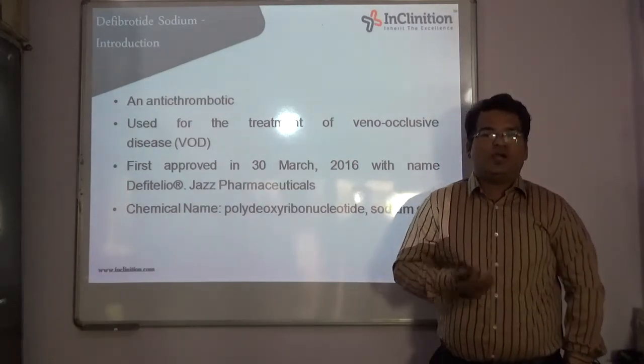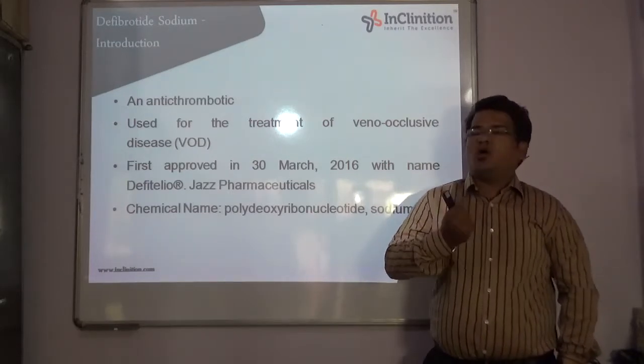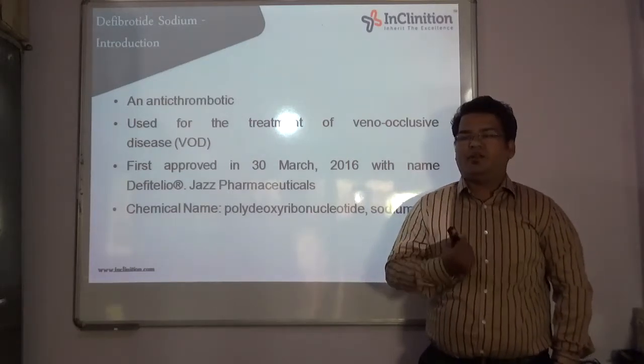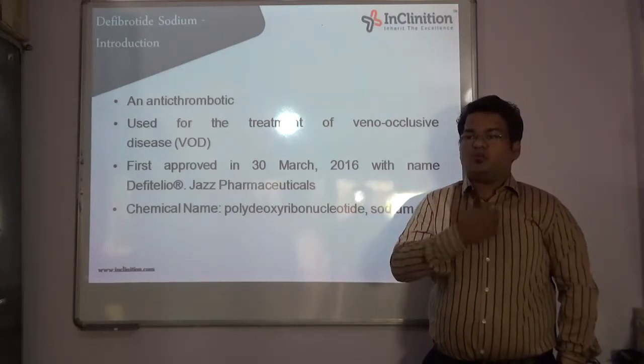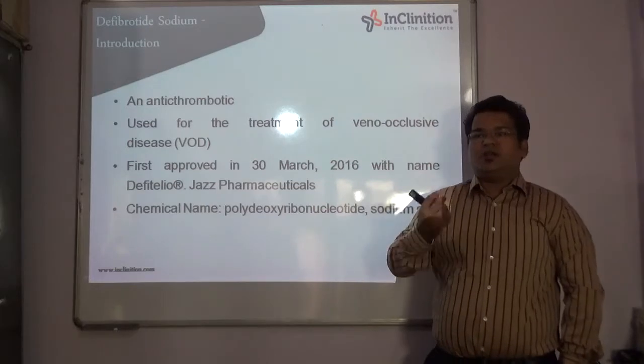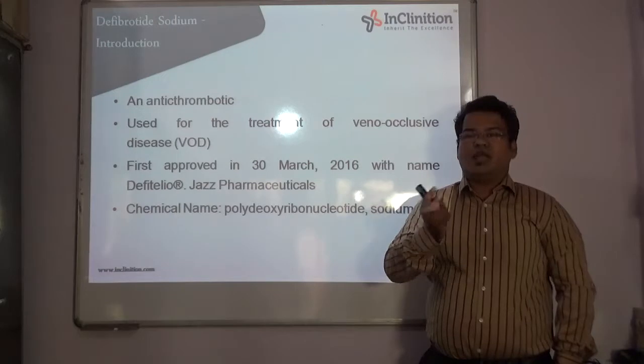Now what is this VOD? Basically VOD is a condition in which the small blood vessels of the liver get blocked. Like the blockages which we observe in the heart in many patients. In the heart blood vessels we see blockages, and for that we use angioplasty.